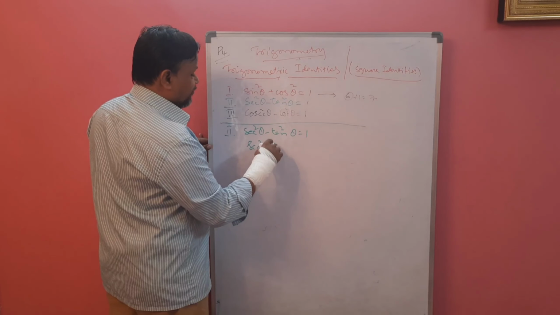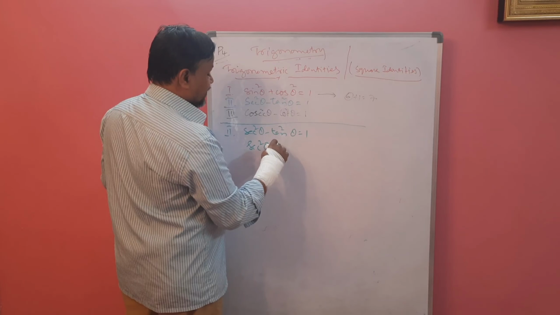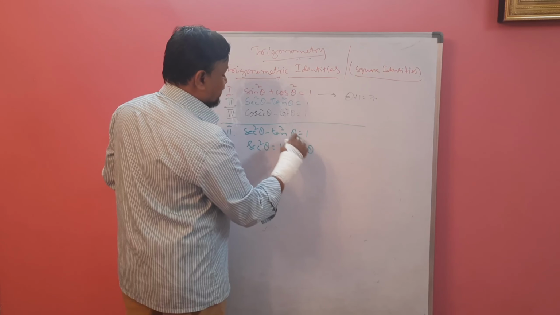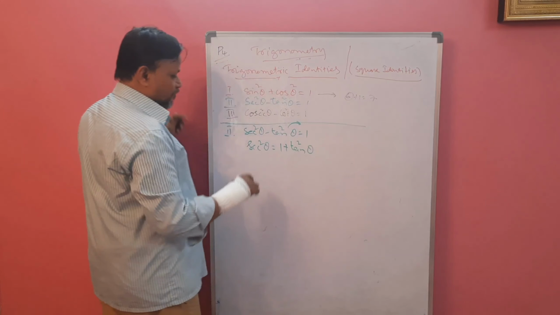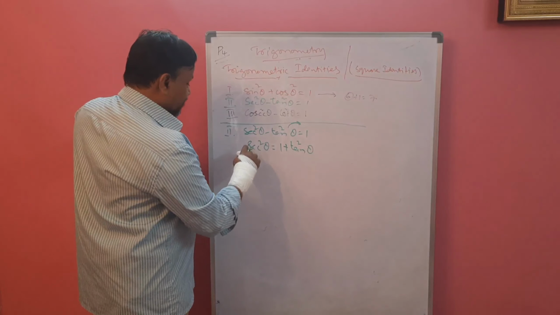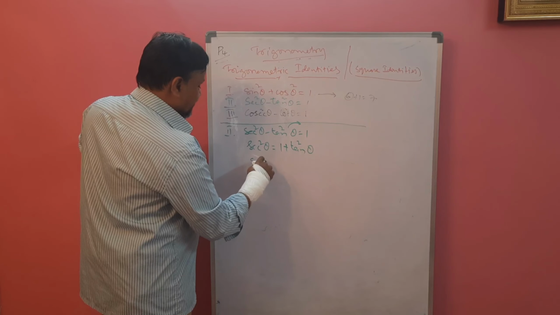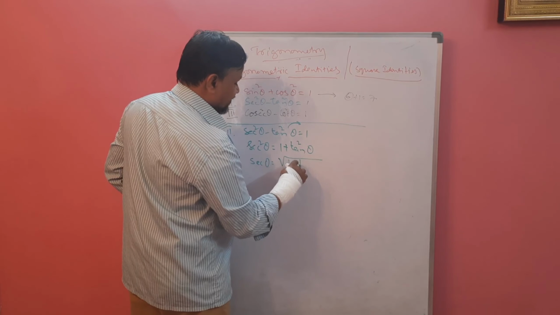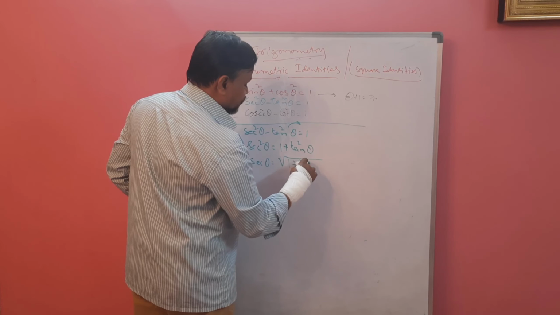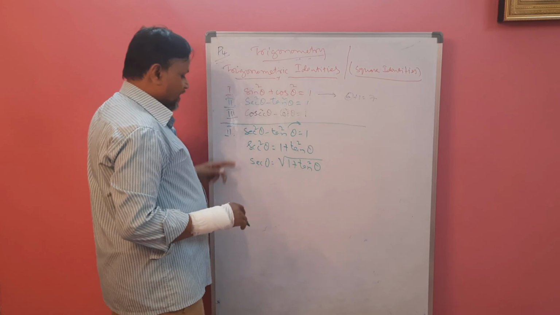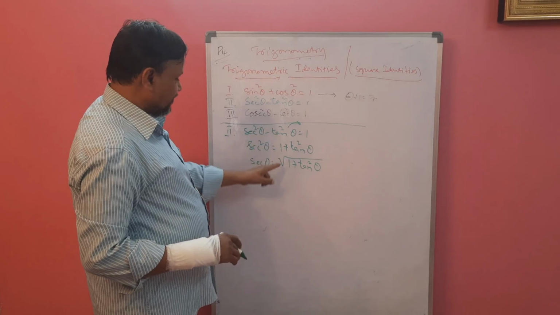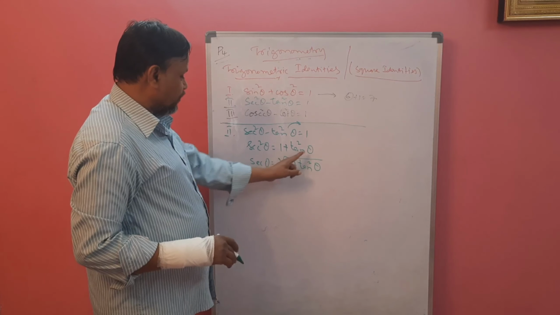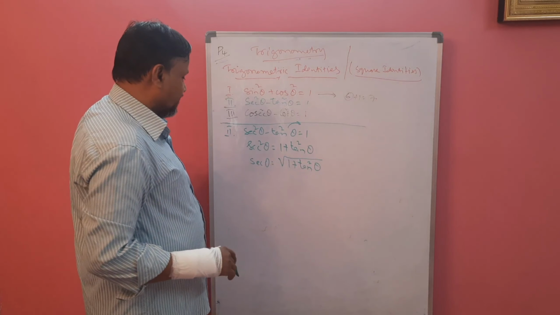Sec square theta equals, if this goes to that side, 1 plus tan square theta. If it moves that side, it changes to plus 1. Now if you write sec theta, then root over 1 plus tan square theta. Sec square goes to the other side and changes to square root. So sec theta equals square root of 1 plus tan square theta.